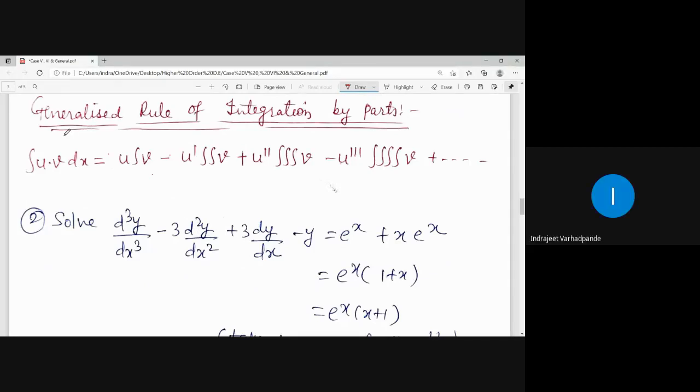So before moving to the next example related to case number 5, where case number 5 contains the RHS as x into v of x. So how is it to be treated? As x is linear, v of x is either sin ax or cos ax and not e to the power ax, because otherwise it will be reducible to case number 4. So in such a case wherein in the RHS we have x multiplied by v of x, where v of x will be sin ax or cos ax, it is resolved as x into 1 upon f of D into v of x minus f dash of D upon f of D whole square to be operated on v of x.